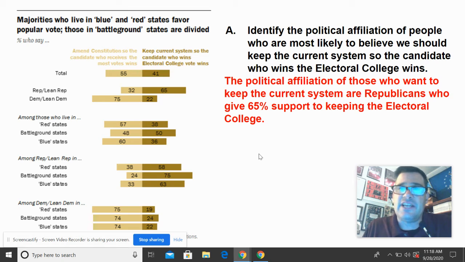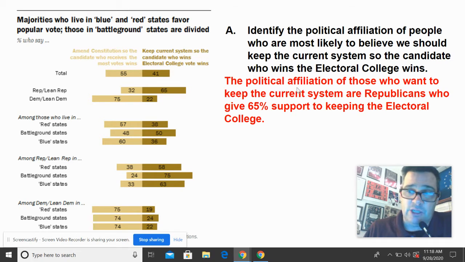The first question says, identify the political affiliation of people who are most likely to believe we should keep the current system so the candidate who wins the electoral college wins. Here's a sentence that I wrote. You should have something similar. The political affiliations of those who want to keep the current system are Republicans, who give 65% of support to keeping the electoral college. I got that from right up here. You can see 65% want to keep the current system. So hopefully you wrote a sentence like that.